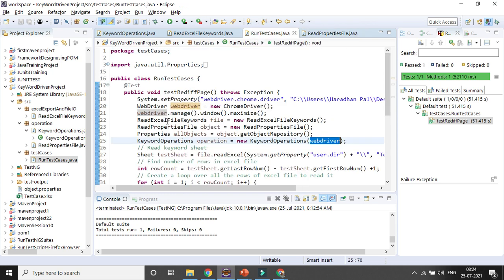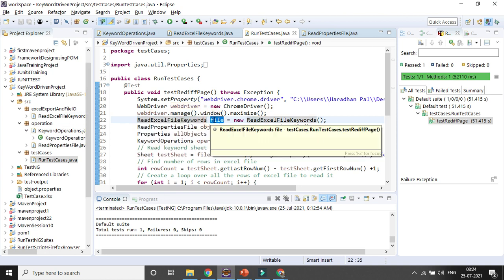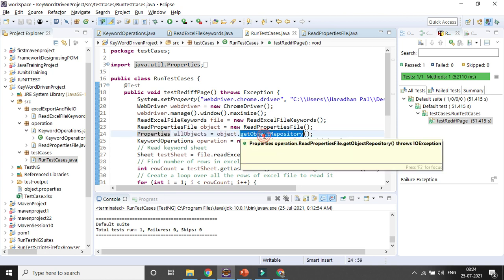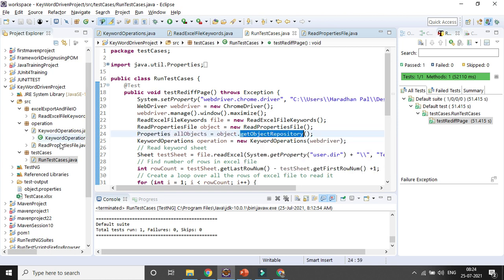Then we are also creating one class for read Excel file keyword, right? Read Excel file keyword, this is the file class I am creating, and read properties file, that is the class I am creating an object reference for. And for the properties class, I want to call that get object repository method, whatever it returns here, read property file. Okay. And with the help of the object, I will be creating other variables, and that method I am calling it.